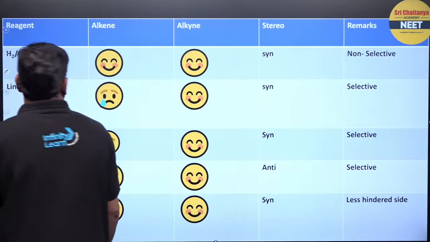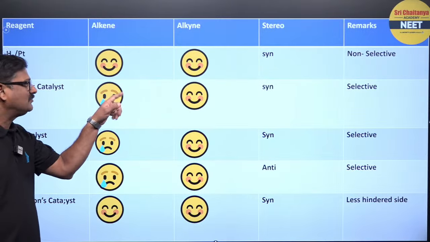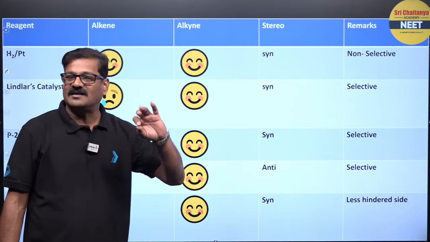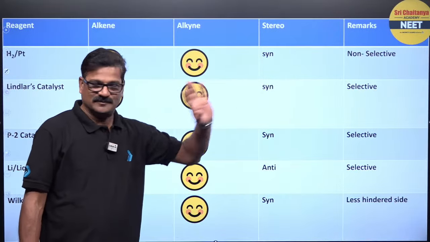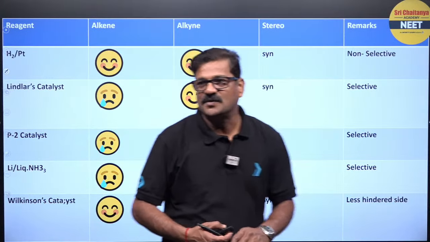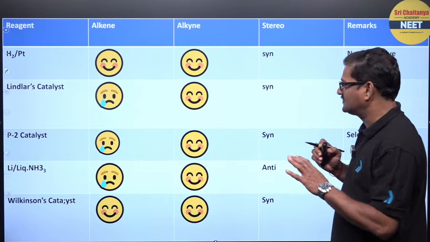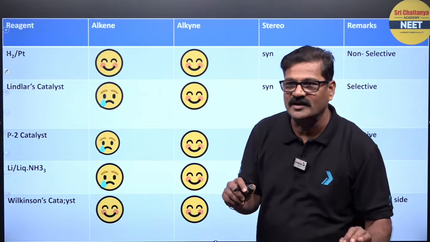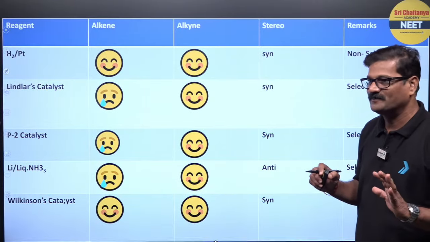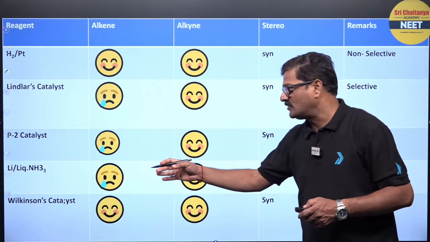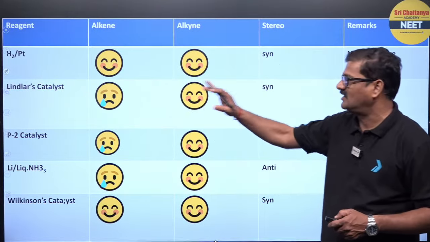And Lindlar's catalyst cannot hydrogenate alkene, but it can do alkyne, it is a syn addition, and it is selective. And the P2 catalyst is just like Lindlar's catalyst. Nickel boride is called P2 catalyst. And also sodium metal in liquid ammonia, or lithium metal in liquid ammonia, is just like Lindlar's catalyst.